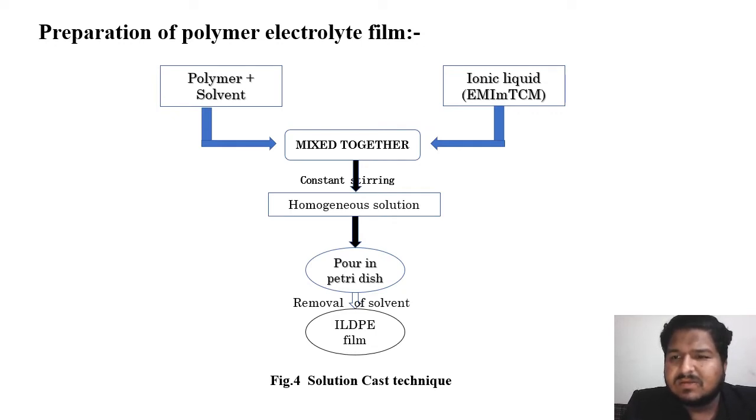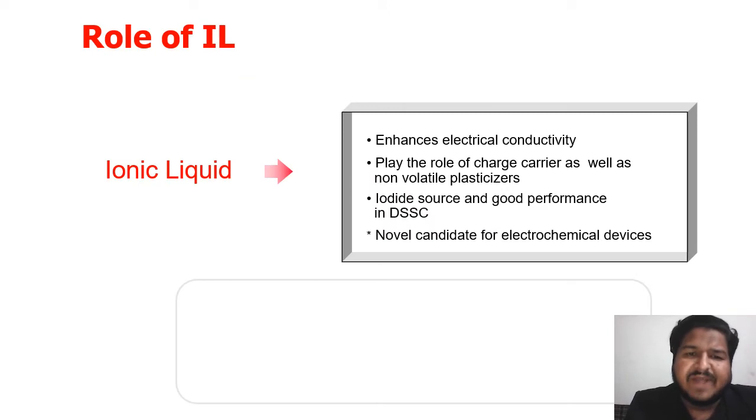Initially, host polymer, that is PMMA, was dissolved in double distilled water for around 4 to 5 hours at room temperature using a magnetic stirrer. Finally, the solution was poured into a glass petri dish, and the common solvent was allowed to evaporate slowly. And at last, a film of the copolymer, that is of PMMA, was also prepared using the same solution cast technique.